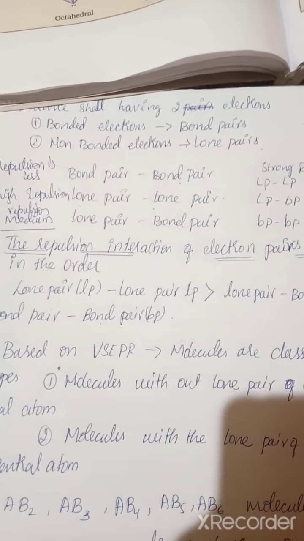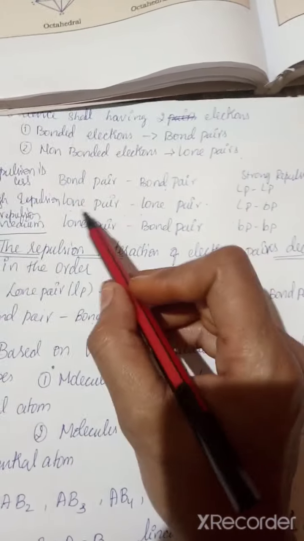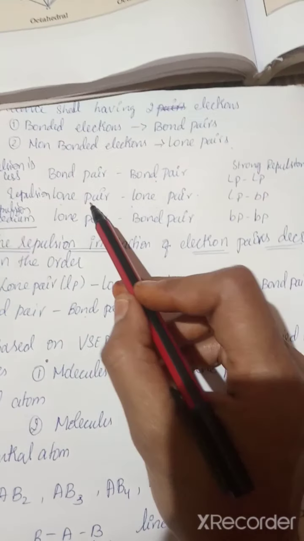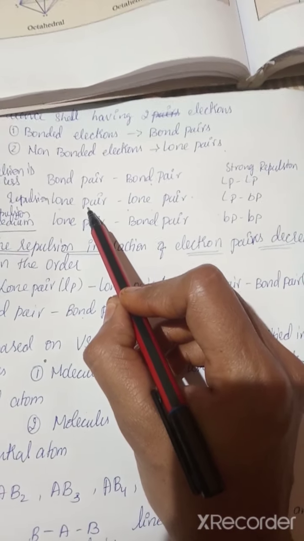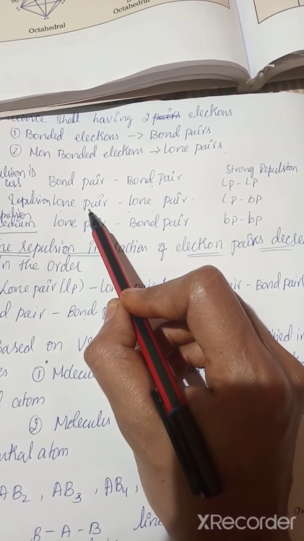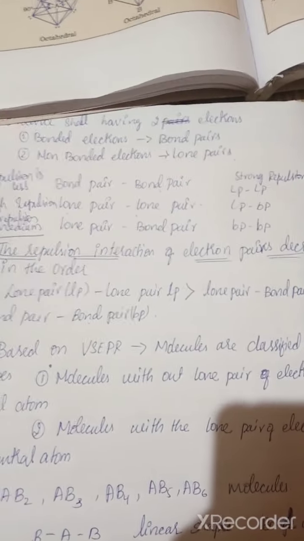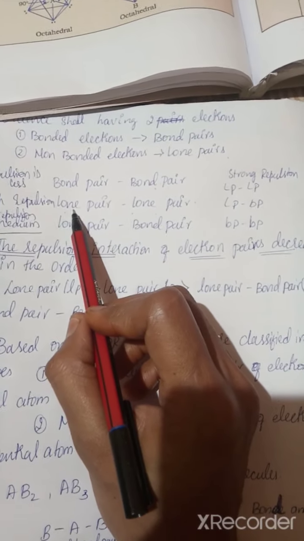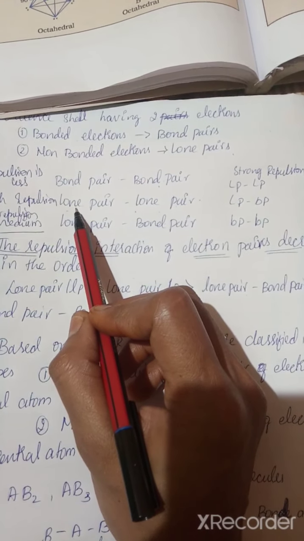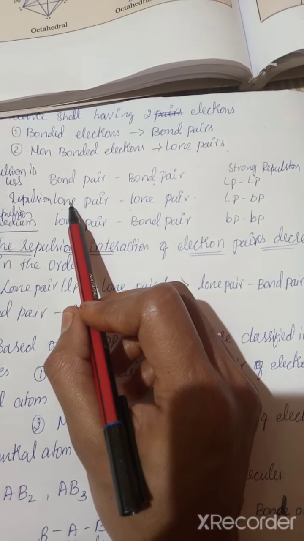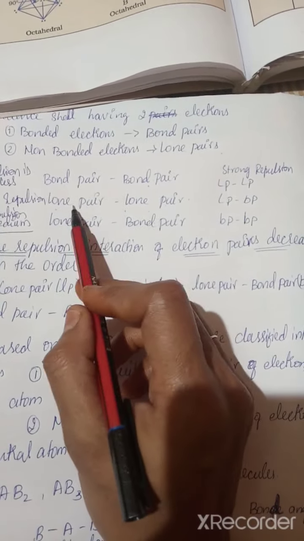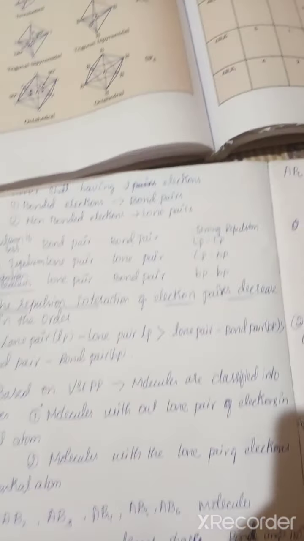For example, bachelors who don't have commitments can live very freely, whereas committed people are in such a situation. Same as that, lone pairs are free, the electrons are free, so they have high repulsion. Is it clear?